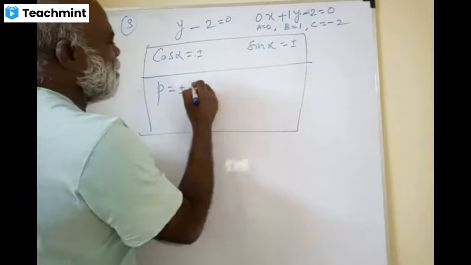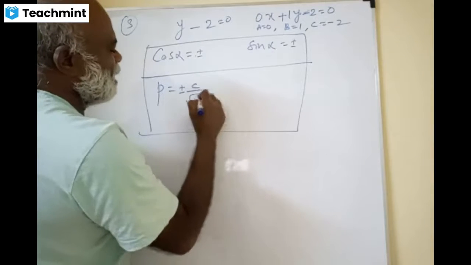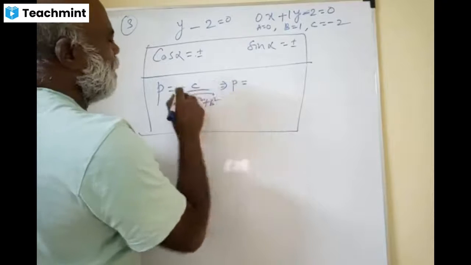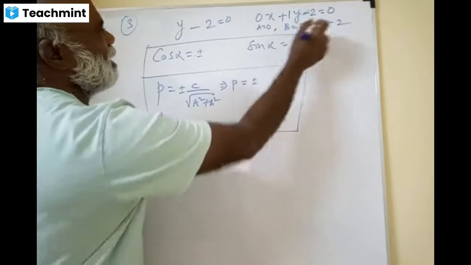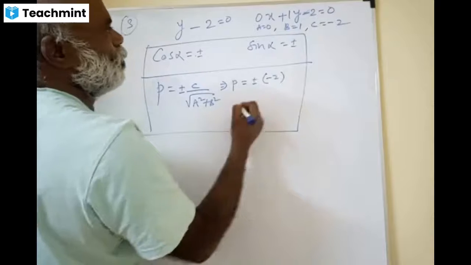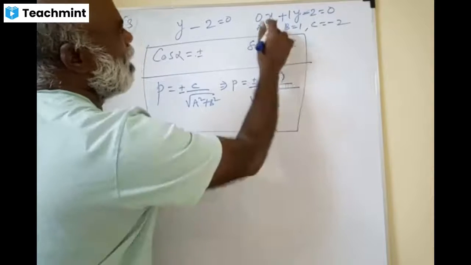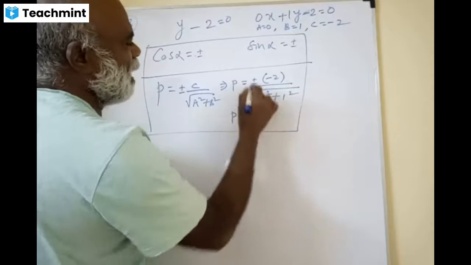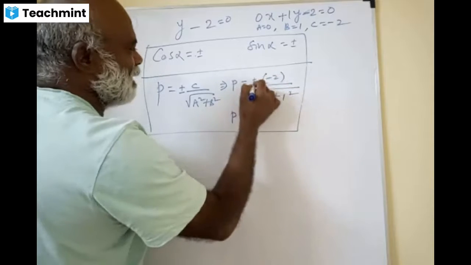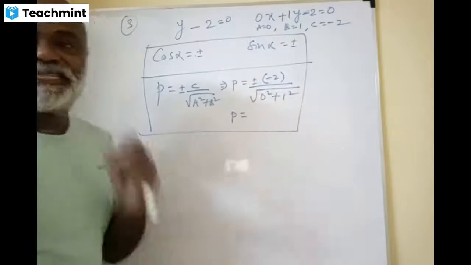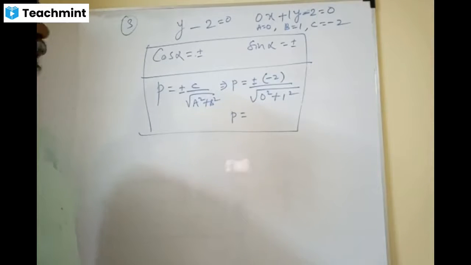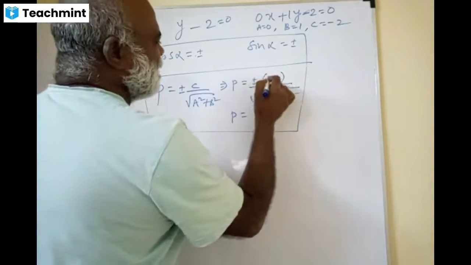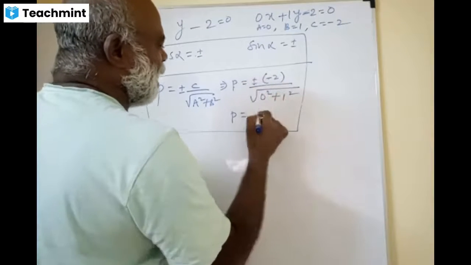Friends, here it is C by root of a square plus b square. So P equals plus or minus, write it, no problem. C is what here? Minus 2 by root of a square, 0 square plus 1 square. So P equal to, since there is a minus here, you take a minus, because P is the distance. Clear, Arpit? Are you getting it? Yes, sir. So since there is a minus here, you take a minus because P ultimately should be positive.